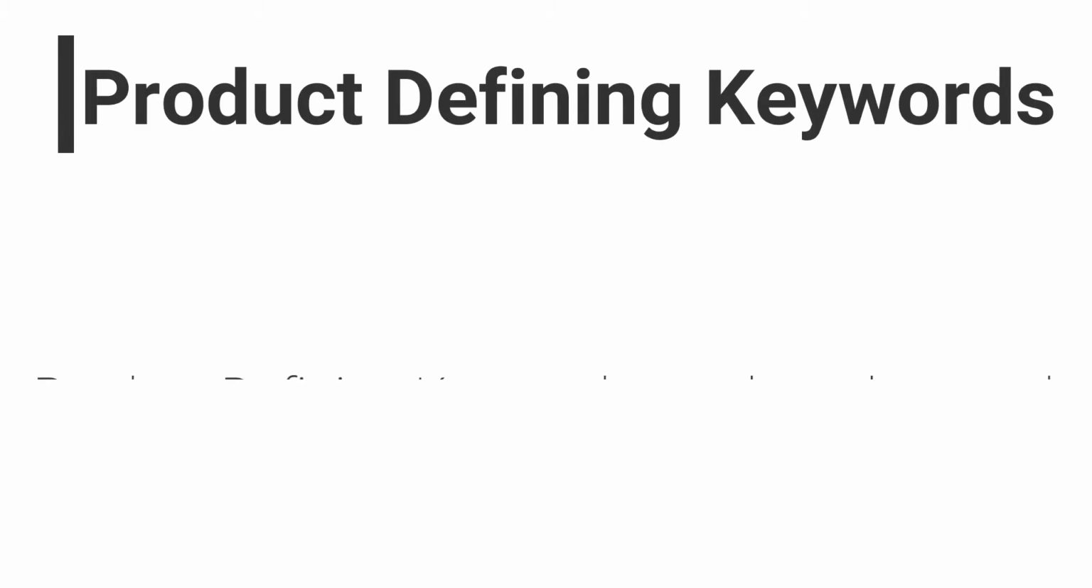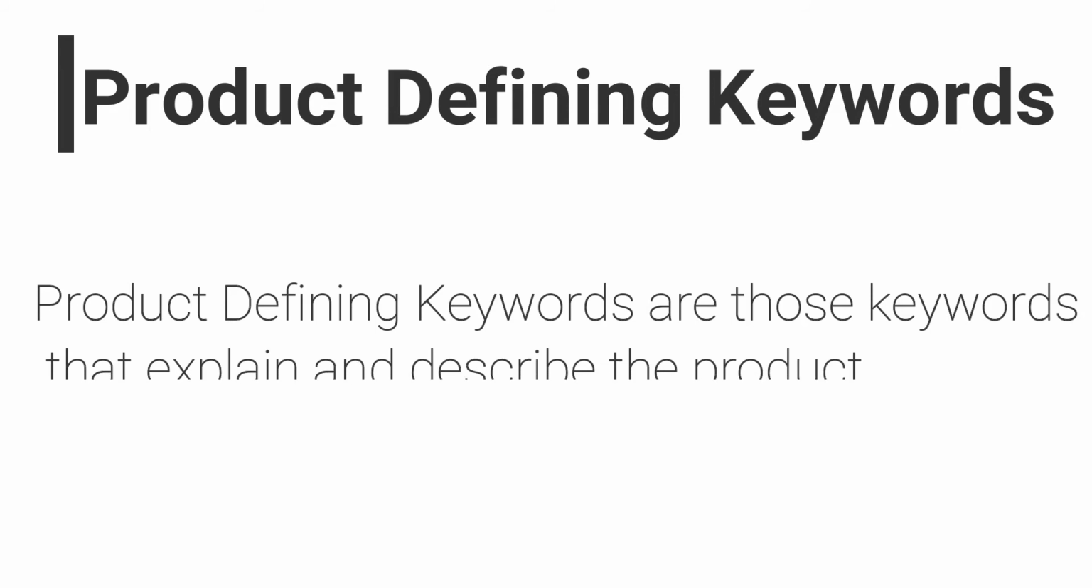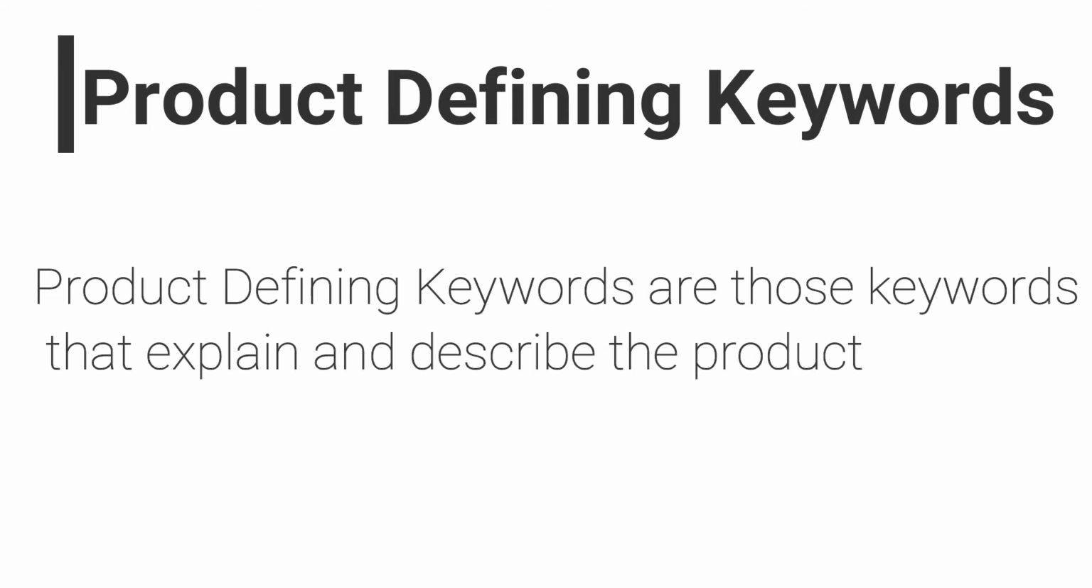Fifth point is product defining keyword. Product defining keywords are those keywords that explain and describe the product. Like, suppose I am searching on Google t-shirt.